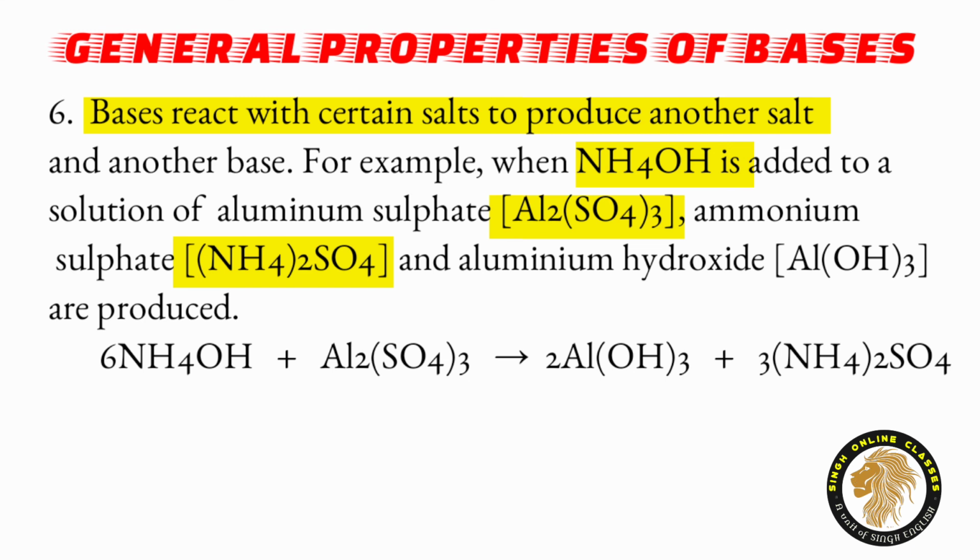Now next property. Bases react with certain salts to produce another salt and another base. For example, when ammonium hydroxide is added to a solution of aluminum sulfate, ammonium sulfate and aluminum hydroxide are produced. See here, we have taken ammonium hydroxide and aluminum sulfate. When both react to each other, as a result we got aluminum hydroxide, that is base, and ammonium sulfate, that is salt.